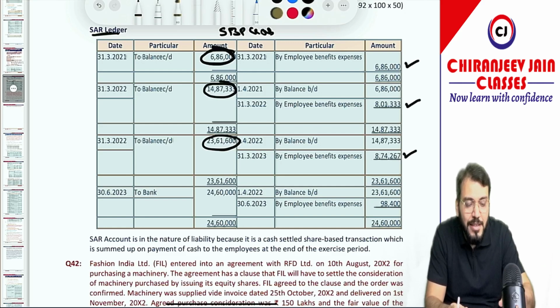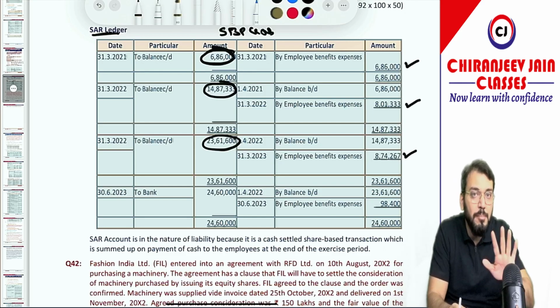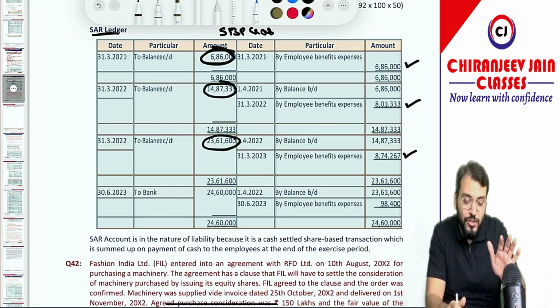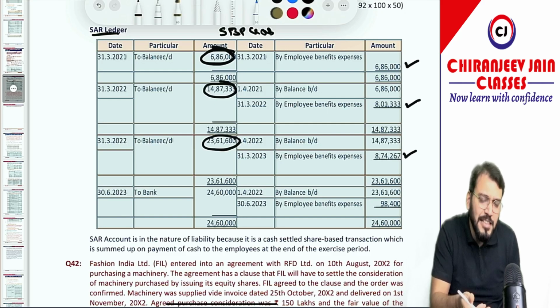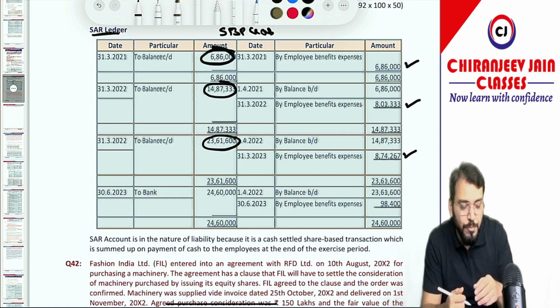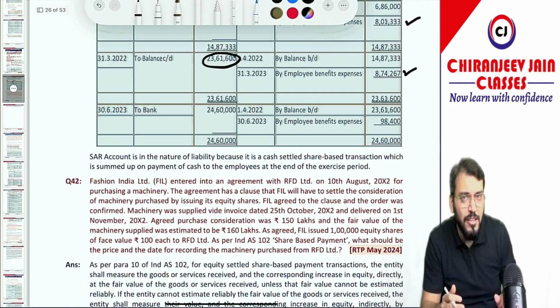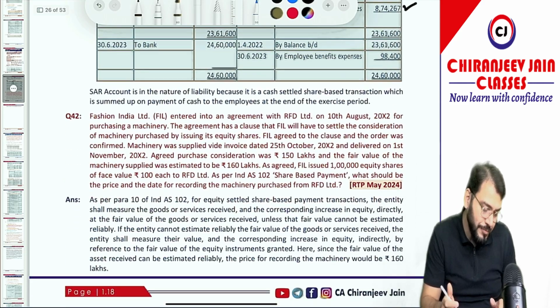But now it has been clear that ICAI, in the suggested solution, has taken only one assumption. So that assumption will prevail from now onward. Understood? Of course, this SBP liability account is a liability because it's a cash-settled SBP. So there is an obligation to pay cash based on the price of equity shares. Therefore, it will be an SBP liability. We can write it down in our own simple words.